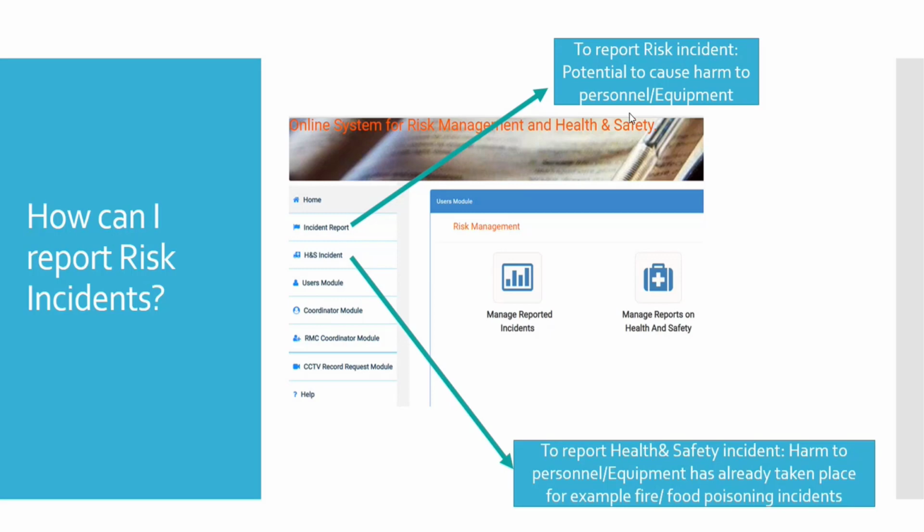If you find that there is a threat in the future that can cause a big problem, that is considered a risk incident. So these two are totally different things. Health and safety is something which has already happened. It is related to the health and safety issues of the university people. And a risk incident can be any threat which can cause a major problem in the future.